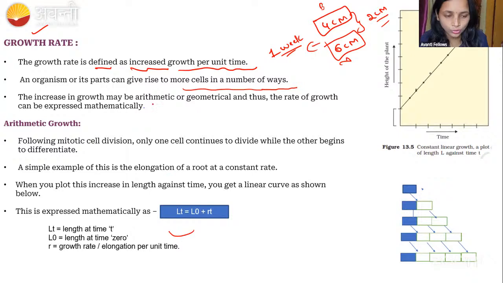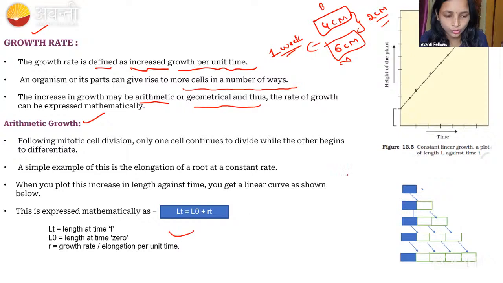Increasing the growth may be arithmetic or geometrical. Mainly in the growth, we can tell that there are two things. One is arithmetic growth or the geometrical growth. Let us remember this. Here the equation is also important and the statement is also important. Remember. And the graph is also very, very important. In the geometric growth, what is happening guys?